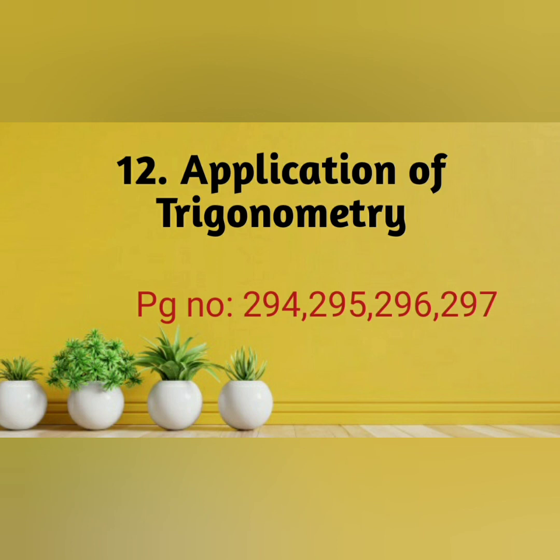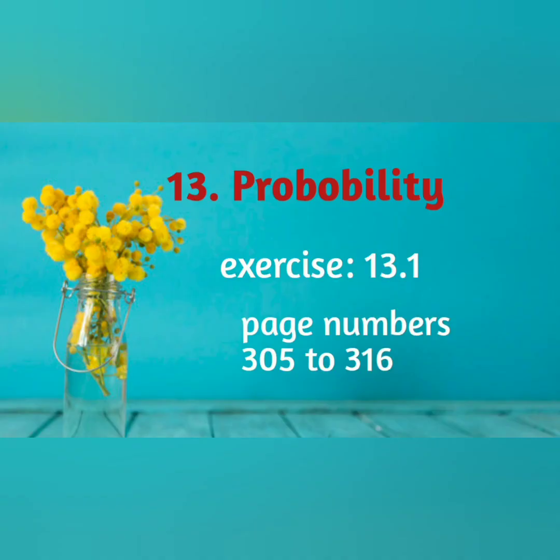Just you prepare angle of elevation, angle of depression and related diagrams. That's enough. 13th chapter is probability. In this probability, you prepare page number 305 to 316. That means up to exercise 13.1, including exercise 13.1. And 13.2 is a deleted exercise.